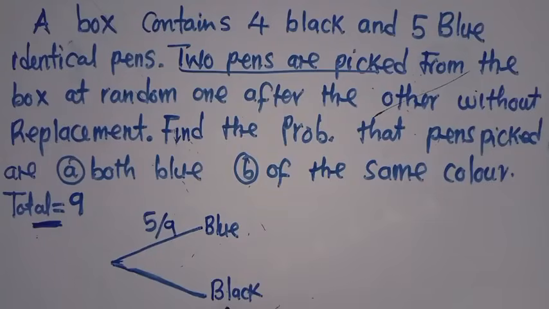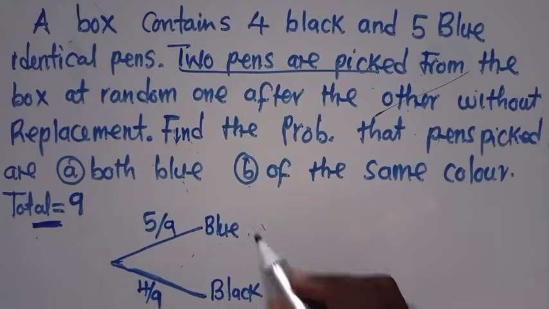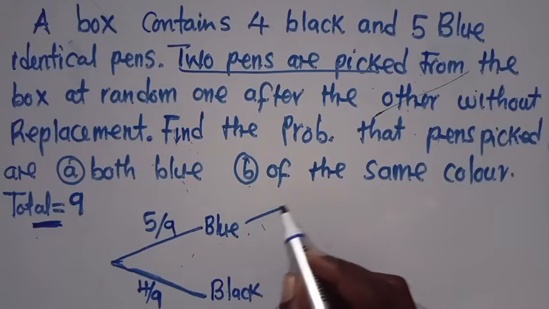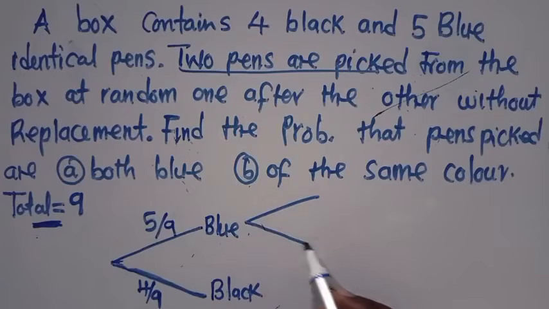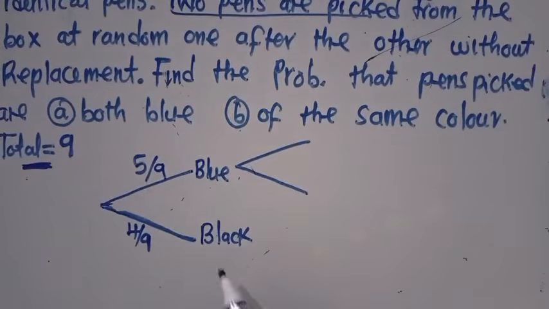How many black pens? 4. So I say 4 over 9. When you go here, you put another branch, having 2 branches.